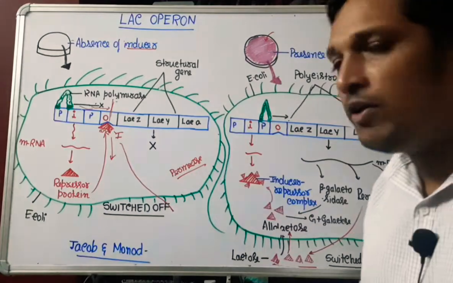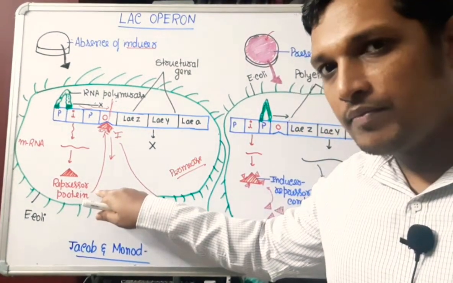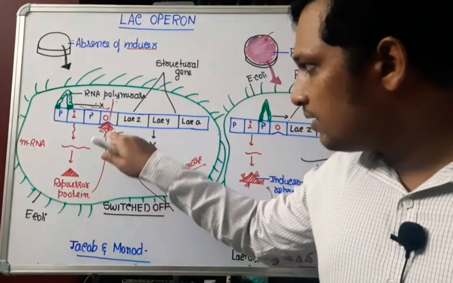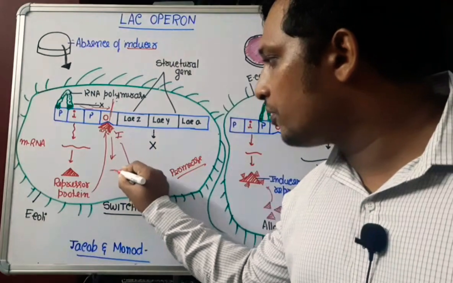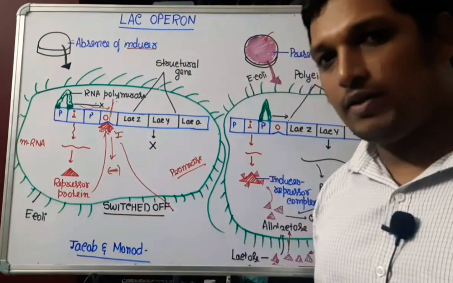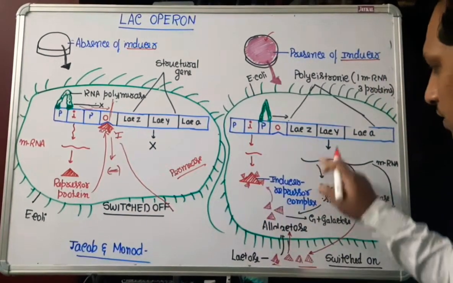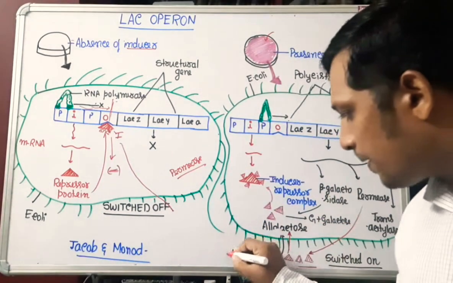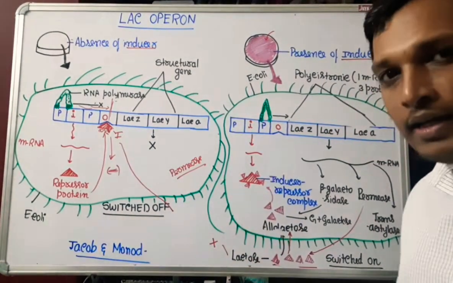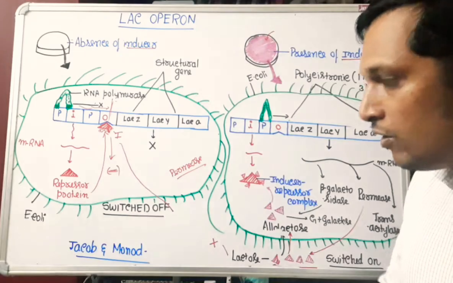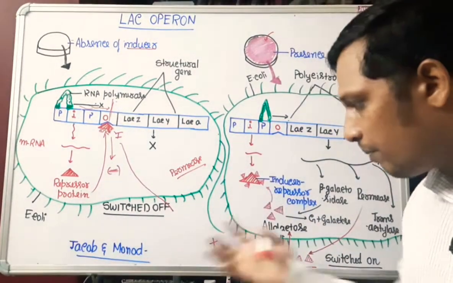Now what kind of regulation is it? When there is repressor protein production, genes are inhibited. So in the presence of repressor protein, it is said to be negative regulation. In the presence of lactose, genes will be expressing. So presence of lactose indicates positive regulation. Lac Operon is under negative control regulation, as well as it shows positive regulation depending upon the conditions.